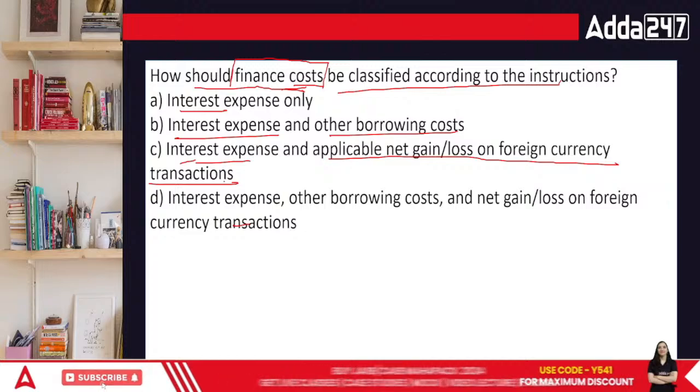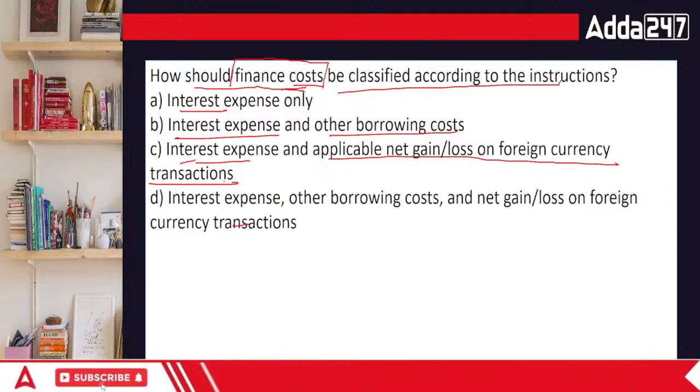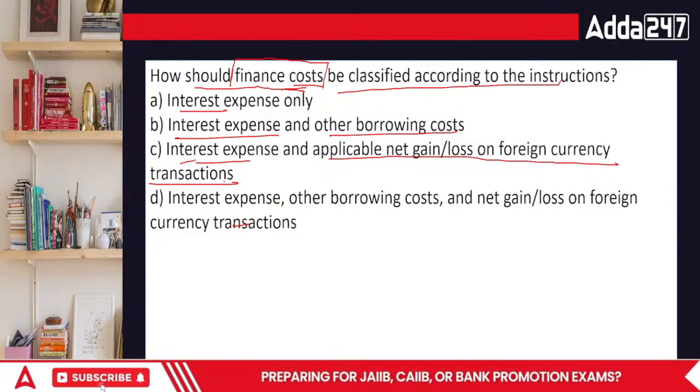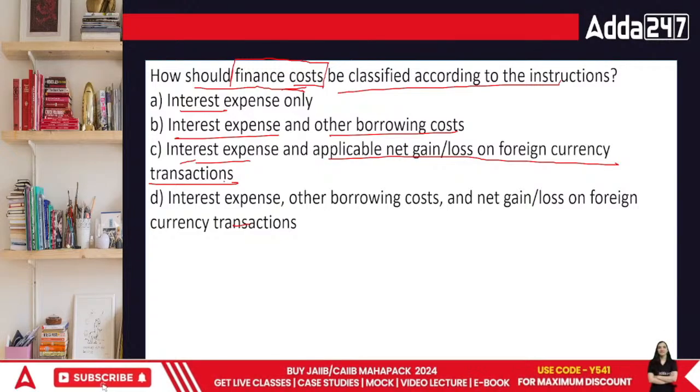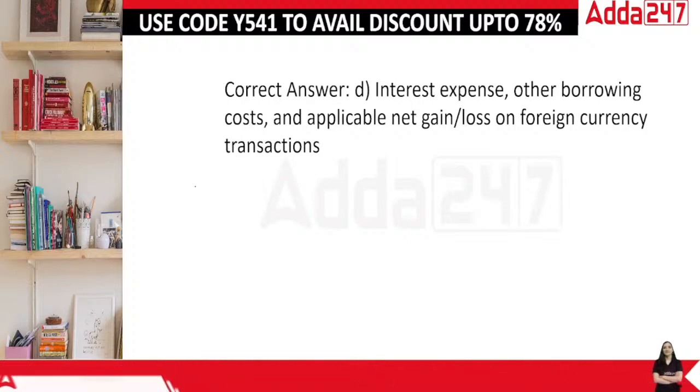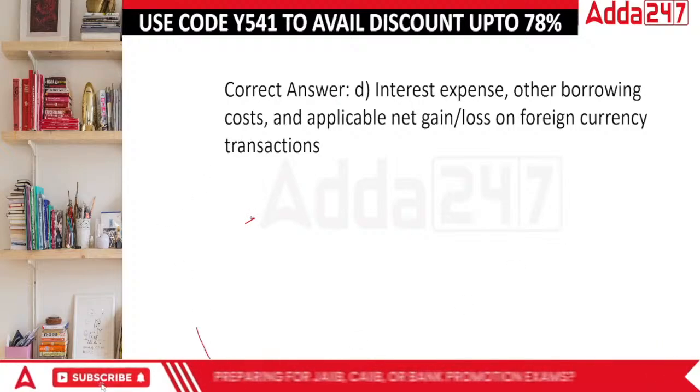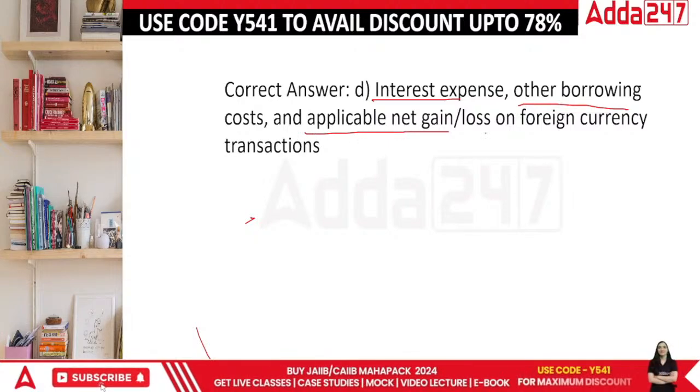I think when we talk about the interest finance cost, na, it's a term how do you arrange your finances for your business and its sustenance. So it is related to the sustenance, then all of these are a part of it. Interest expense, others, as well as applicable net gain or loss. है ना?